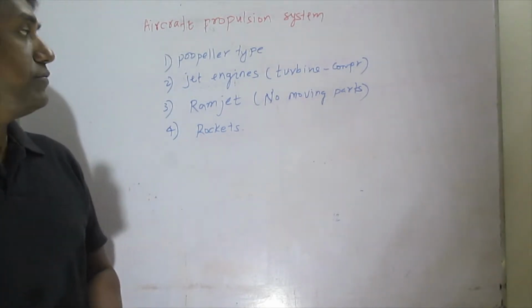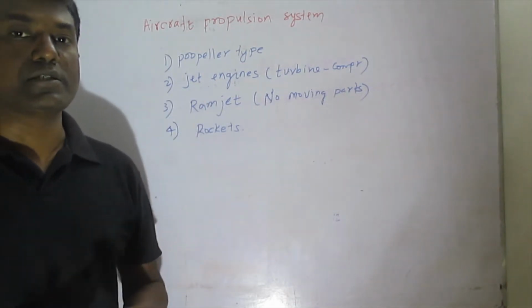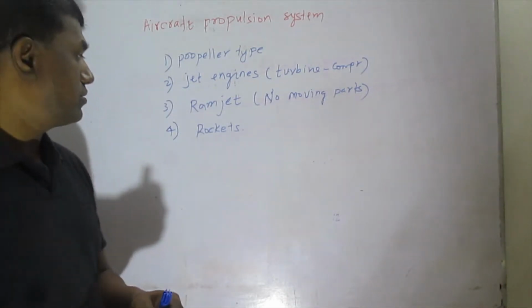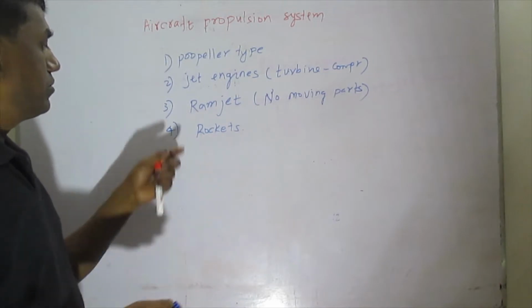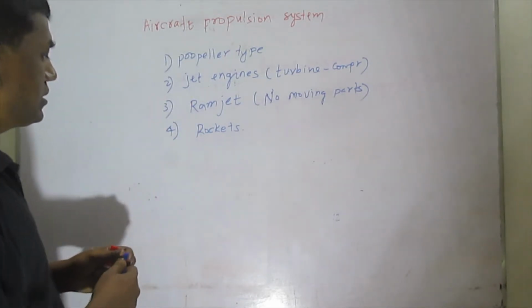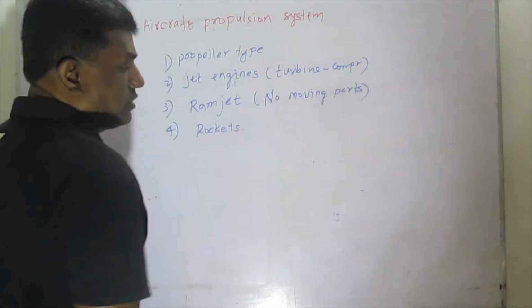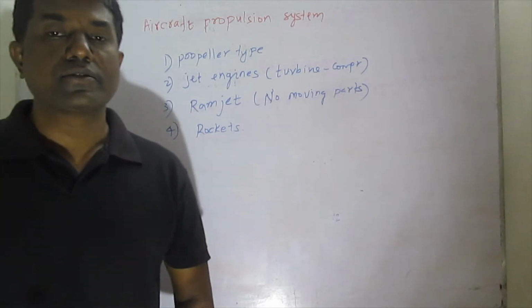And why do we have different types of propulsion, that means engines? That is a question. To answer that question, we need to understand Newton's first law of motion.